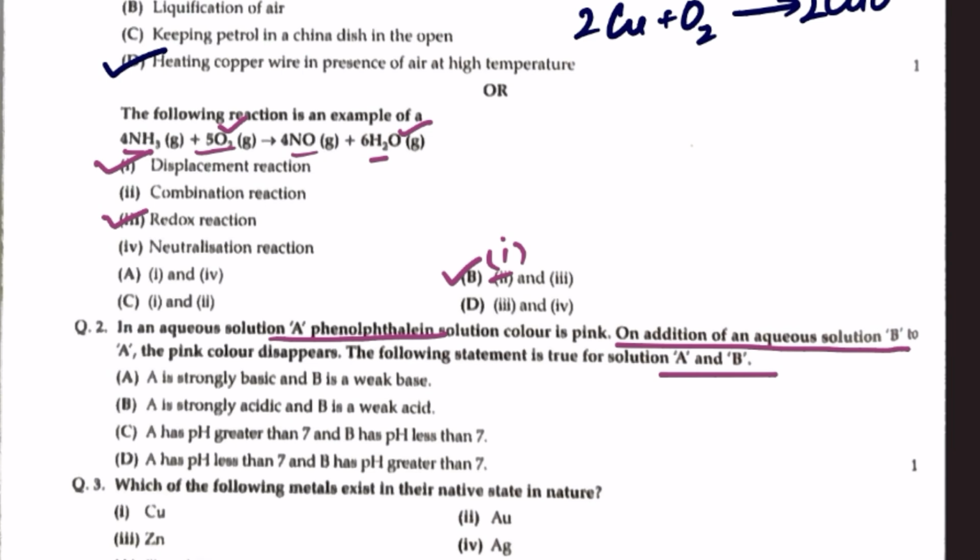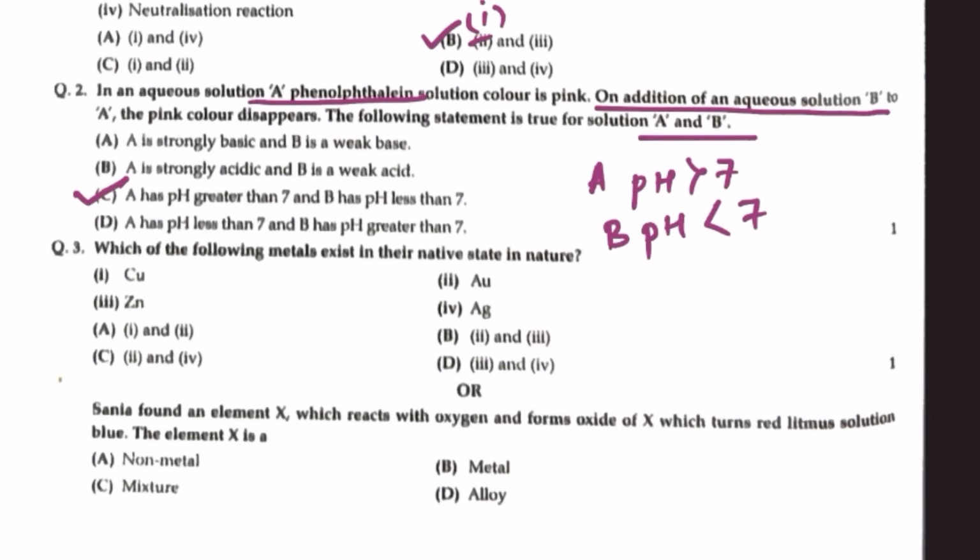Now the correct option is A is basic, means solution of A has pH greater than 7. B is acidic, means solution of B has pH less than 7. So A has pH greater than 7, B has pH less than 7. So B is acidic, A is basic. When solution of B is added to A, solution becomes acidic and the pink color of phenolphthalein disappears.